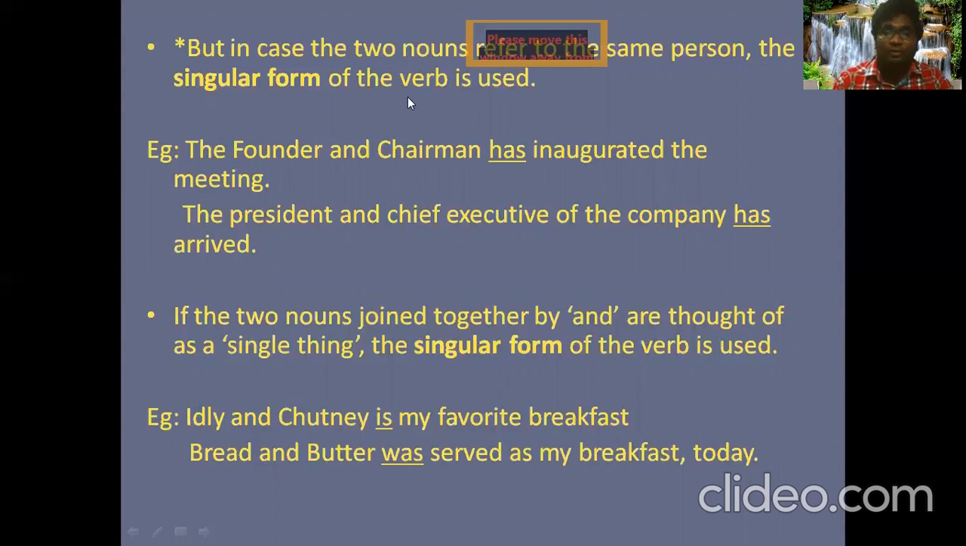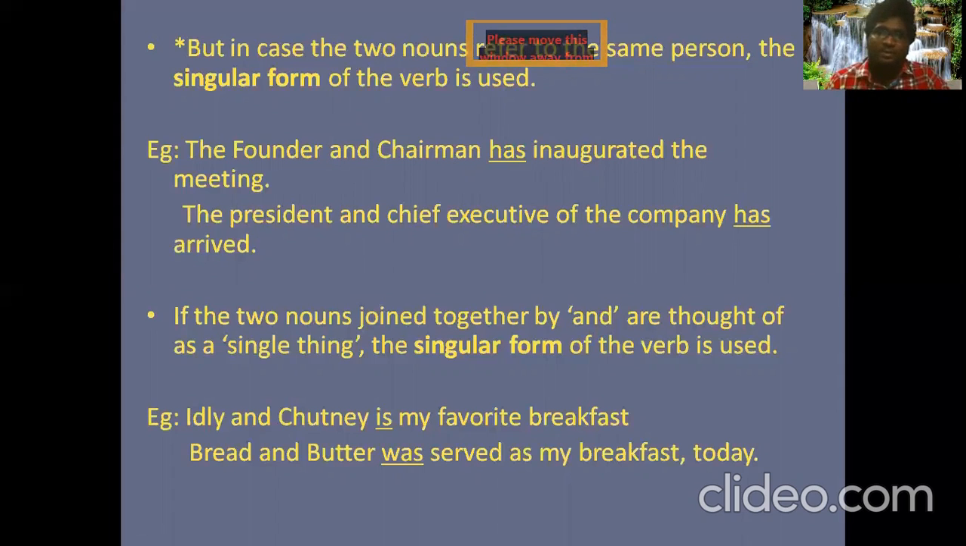What if the two nouns represent the same person? They're talking about the same person, then we have to use the singular form of the verb. For example, the founder and chairman. Who is the founder here? Who's the chairman? They are not different people.